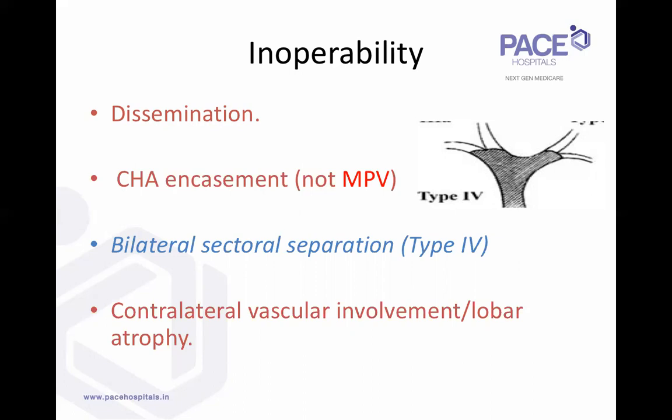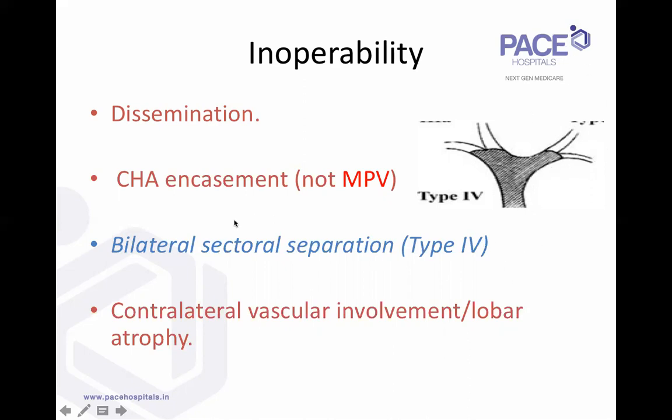While with common hepatic artery encasement, the morbidity is high, mortality is higher, and there is no survival benefit. So common hepatic artery encasement is a contraindication. On the other hand, if you're doing a right hepatectomy and the right hepatic artery is encased, or a left hepatectomy and the left hepatic artery is encased, it is not a contraindication. Contralaterally, if the tumor is spreading into the right anterior and right posterior ducts, and the left lobe is atrophic, and you're not able to make a margin on this side, you're not able to get a parenchyma on this side, then it's a contraindication.